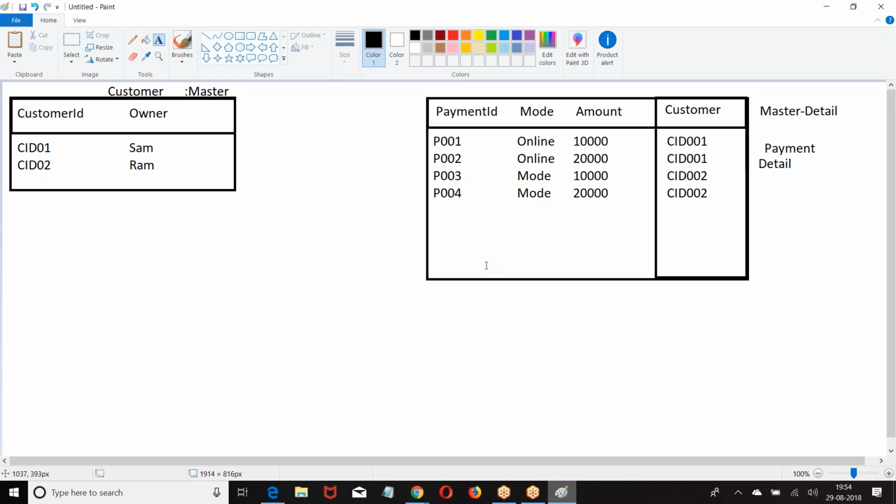Whoever is the owner of the master record, he will be the owner of the detail records. When you create a master detail field on an object, that object will not have any owner. Whoever is the owner of the master record, he will become the owner of the corresponding child records. I hope you are clear. Right. Let me mention this point first.